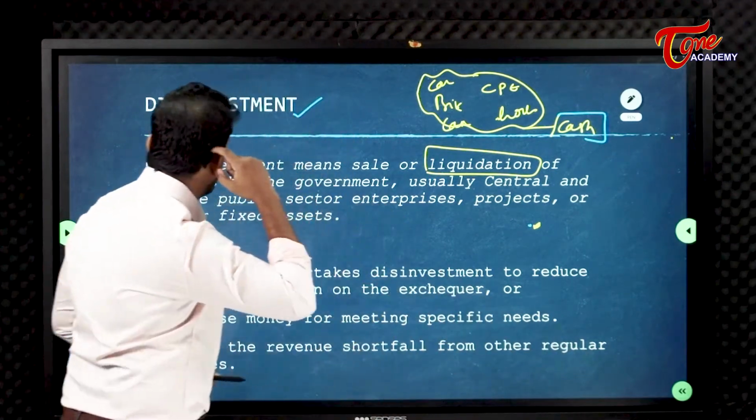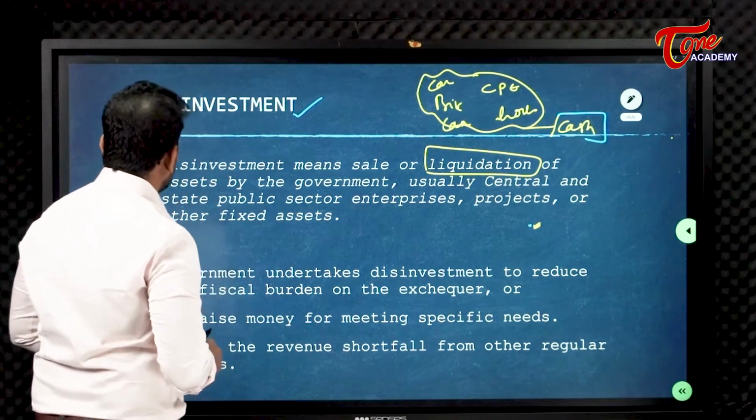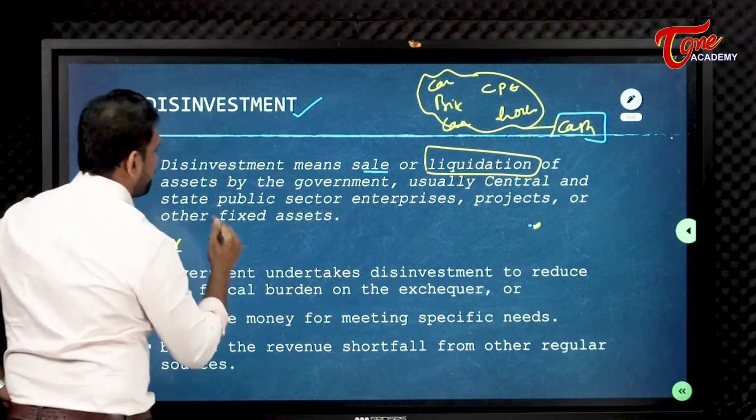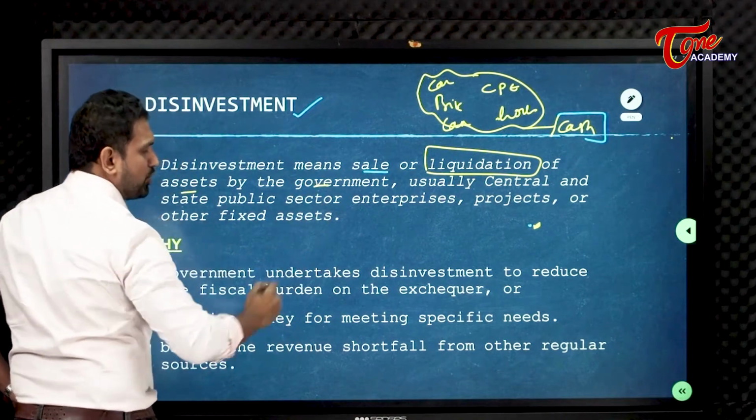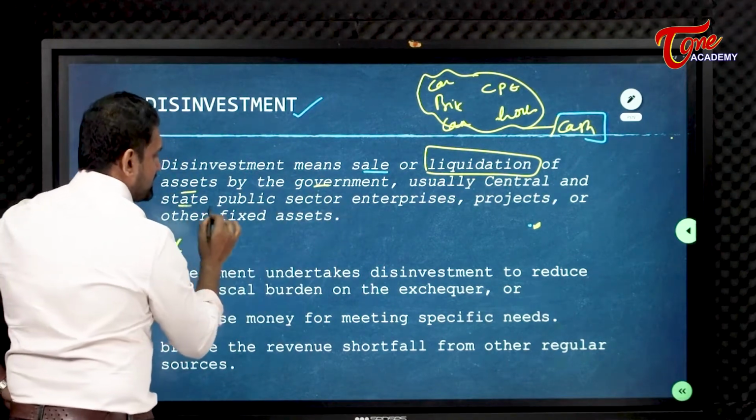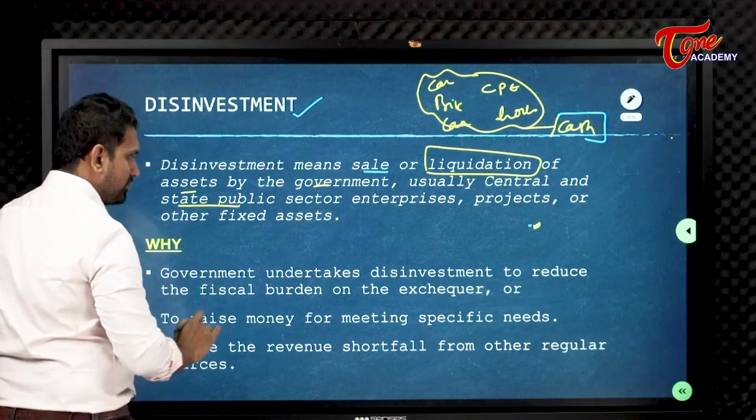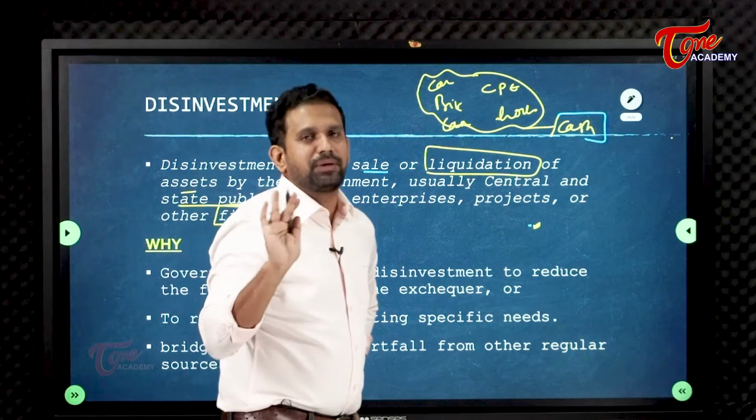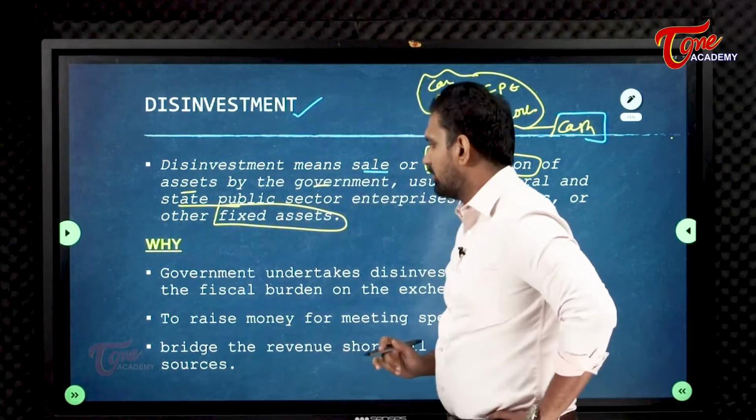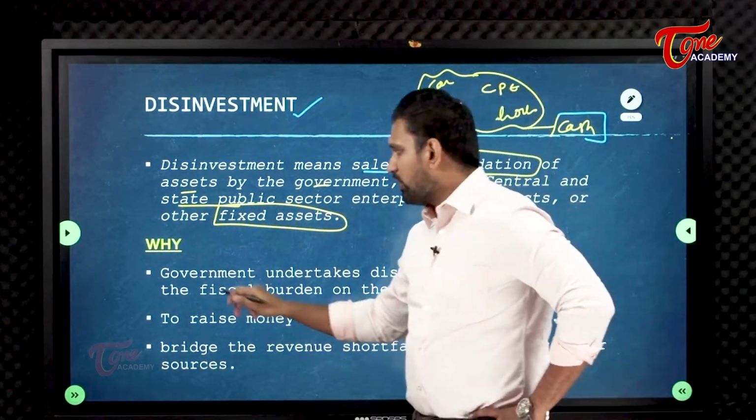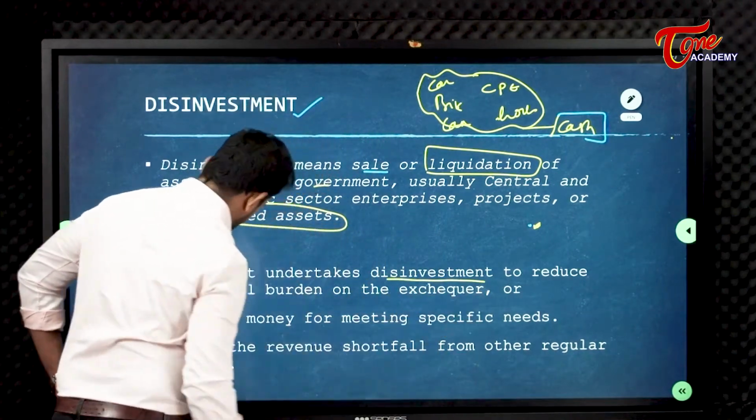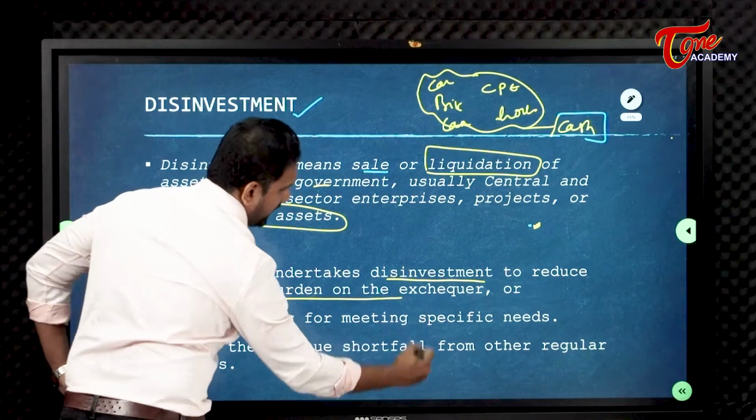Now let us go with the definition. Disinvestment means sale or liquidation of assets by the government. Usually the central government does it and the state government also does it, of their fixed assets, which means companies, land, properties, like that. But what is the reason for going for disinvestment? Government undertakes disinvestment to reduce the fiscal burden on the exchequer.